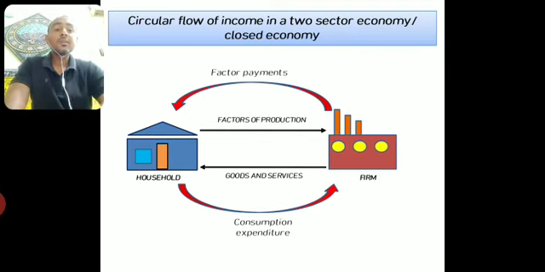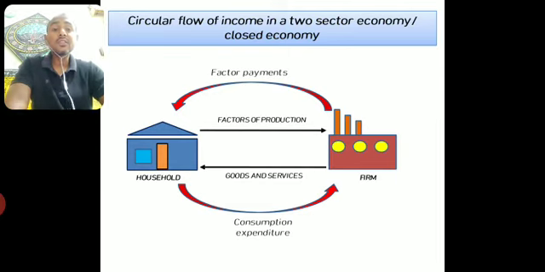So in this way, we can see there are two types of flows. One flow taking place between the household and the firm is the flow of factors of production and goods and services. These two flows represent real goods and services, with no money transaction. Land is a real commodity, labor is a real commodity, a real person. And the goods and services which are supplied by the firm are also real physical goods, which are useful in our life.